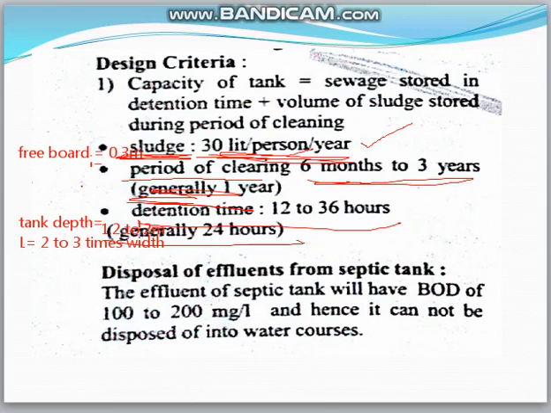And then the length will be 2 to 3 times the width. Okay. Next, coming to the term disposal of effluents from the septic tank.